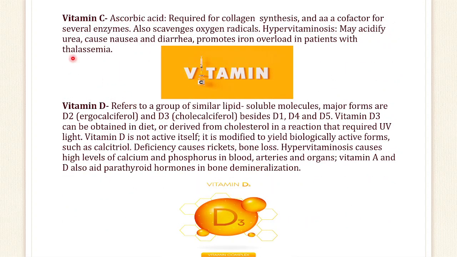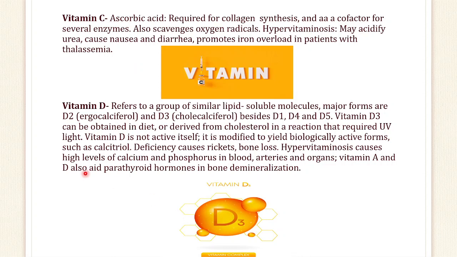Now coming to vitamin C, after the vitamin B complex, also called ascorbic acid. It is required for collagen synthesis. It is an important cofactor for several enzymes. It scavenges oxygen radicals. Hypervitaminosis of vitamin C may acidify urine, cause nausea and diarrhea, and promote iron overload in patients with thalassemia.